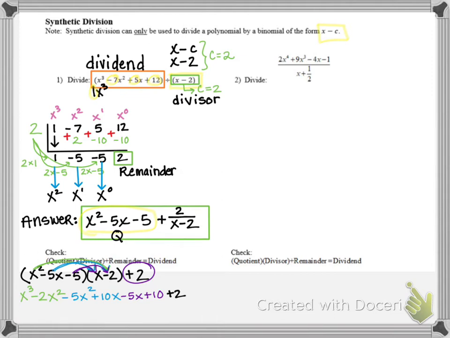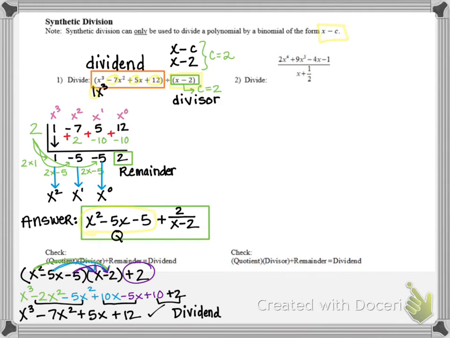So now what I'm going to do is combine all my like terms. So x cubed is by itself. I combine the x squared terms to get negative 7x squared. Then I combine my x terms to get plus 5x. And then my constants give me plus 12. And I can put a check mark there because look, I have arrived at my original dividend. And because my original dividend was x cubed minus 7x squared plus 5x plus 12, I am confident that my answer is correct because after I check it, I get my original dividend.